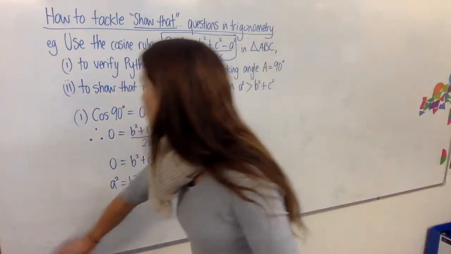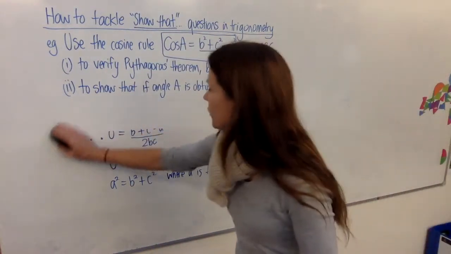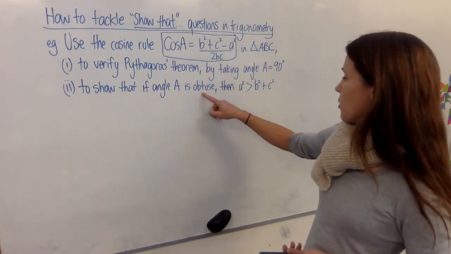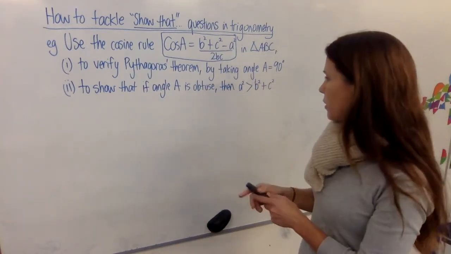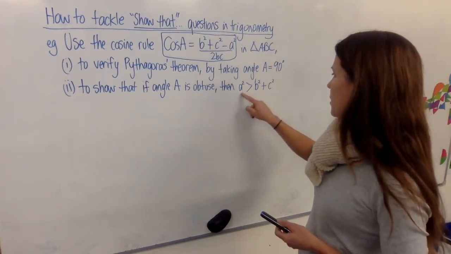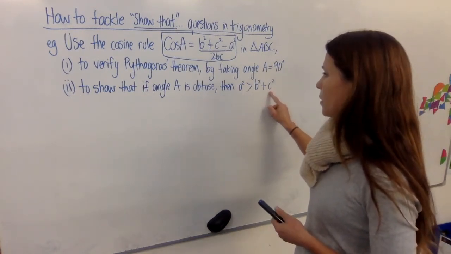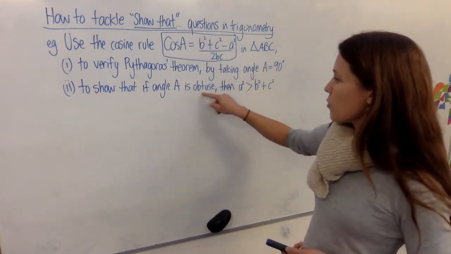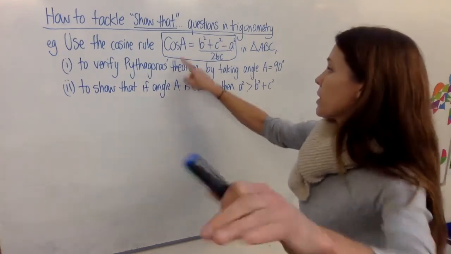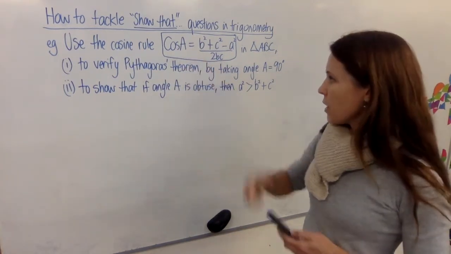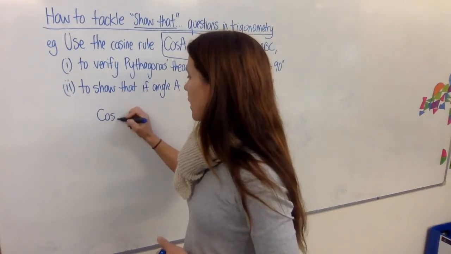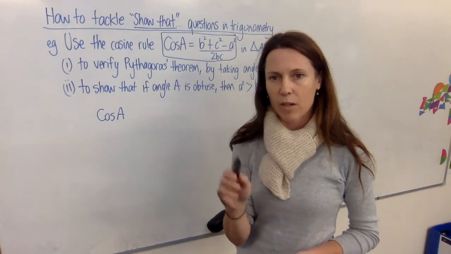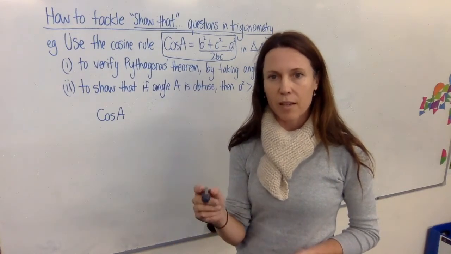Then when we get to question 2, let's rub this one out. It says, show that if angle A is obtuse, so it's not 90 degrees anymore, a different situation, then a squared is greater than b squared plus c squared. All right, where to start? We'll start with this. This is your clue. If angle A is obtuse, what are we doing with angle A? We're subbing it in here, aren't we? So start with that. Say cos A. Now, if A is obtuse, it's in the second quadrant. What do you know about cos in the second quadrant? It's negative there, right?